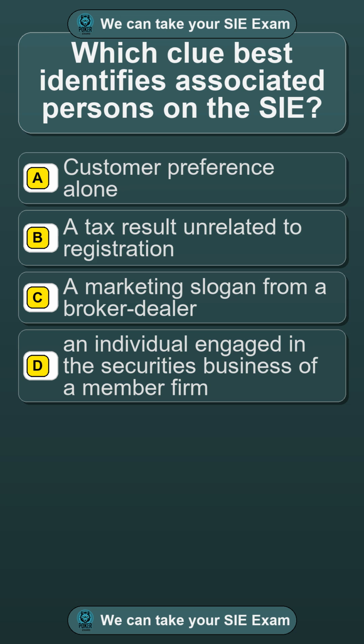SIE Exam associated persons. Question 1. Which clue best identifies associated persons on the SIE?